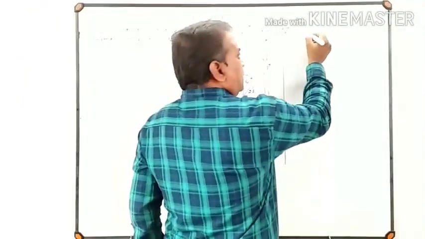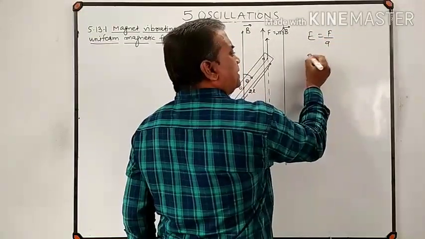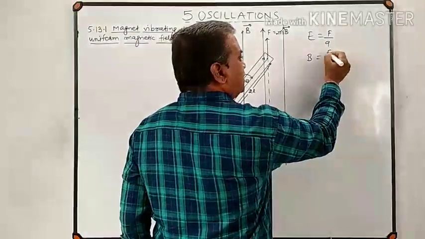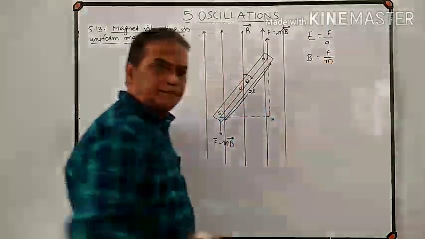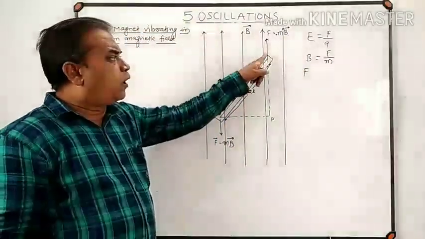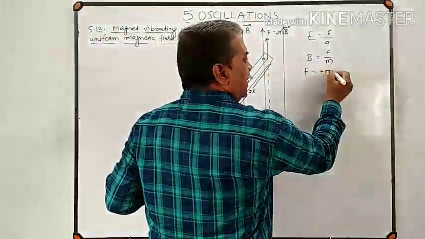See here, electric intensity is nothing but force per unit charge, and magnetic field intensity is nothing but F divided by pole strength. Or the force acting at the north pole of pole strength plus M will be M into B.